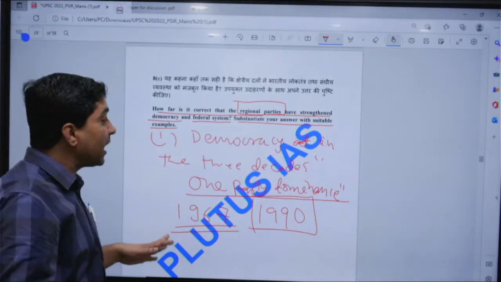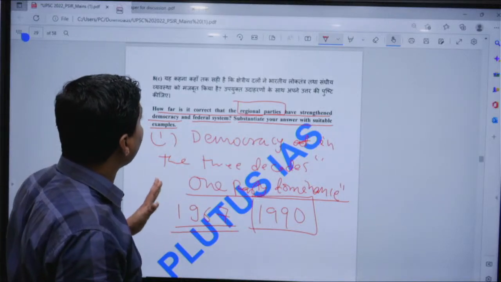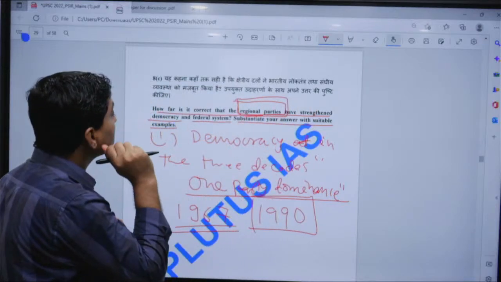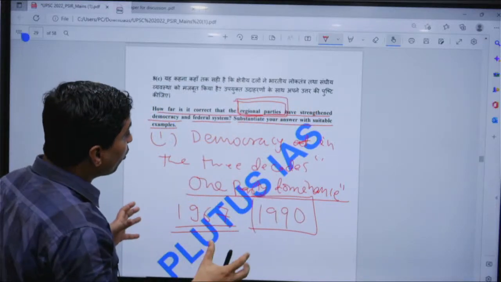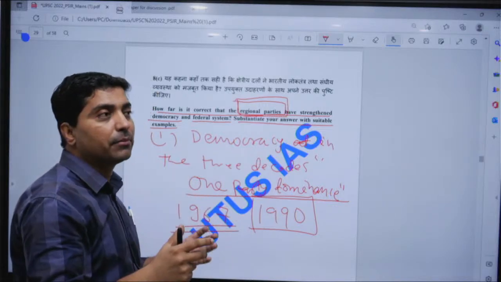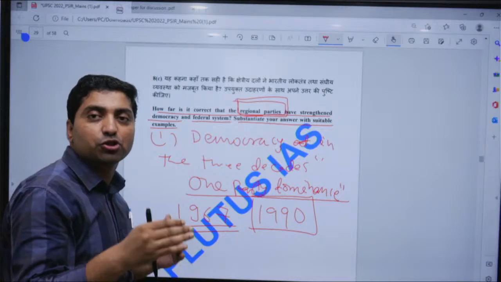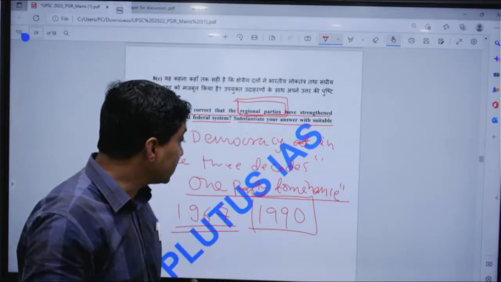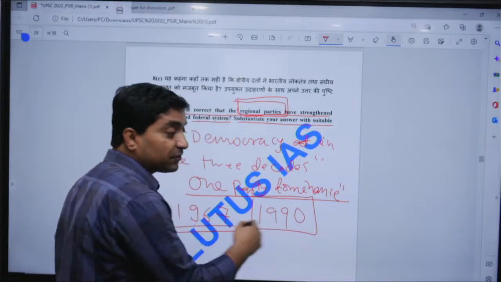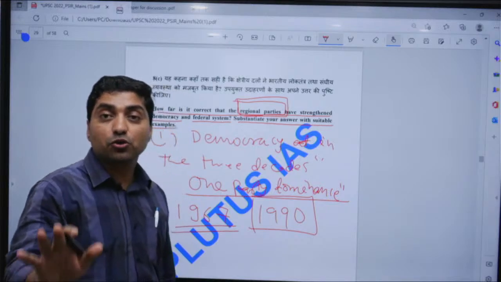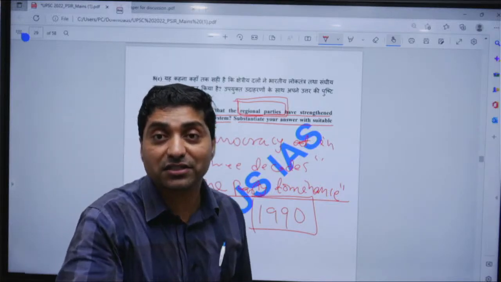Now, through the advent of regional parties, there was no one party which was able to come to the center on its own, except BJP, which came in 2014. So since 1984, for 30 years, the regional parties had their own voice at the center.